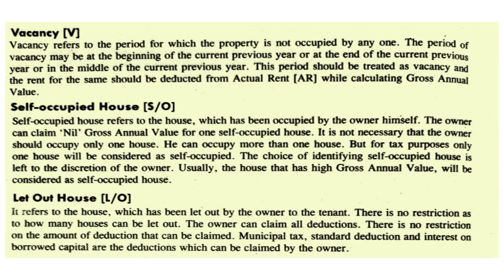Next we will go for the self-occupied house. Self-occupied house refers to the house which has been occupied by the owner himself. The owner can claim nil gross annual value for one self-occupied house. It is not necessary that the owner should occupy only one house. He can occupy more than one house, but for tax purposes, only one house will be considered self-occupied. The choice of identifying the self-occupied house is left to the discretion of the owner. Usually, the house that has high gross annual value will be considered self-occupied house.